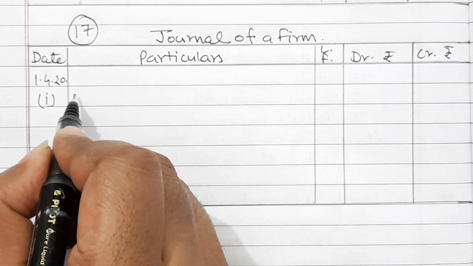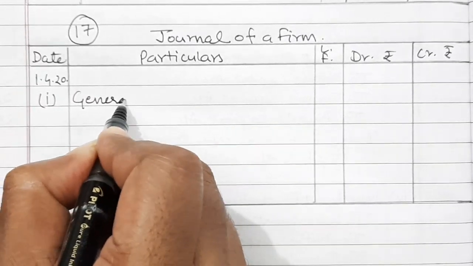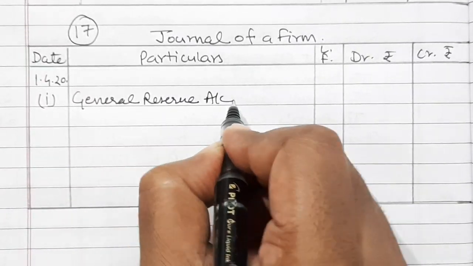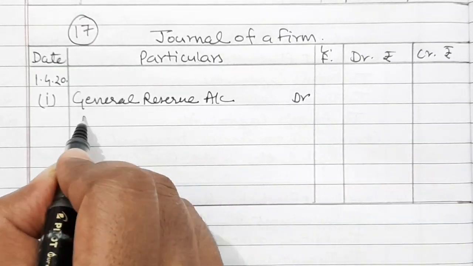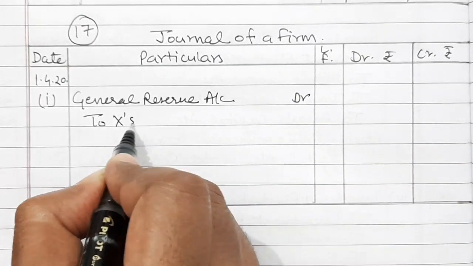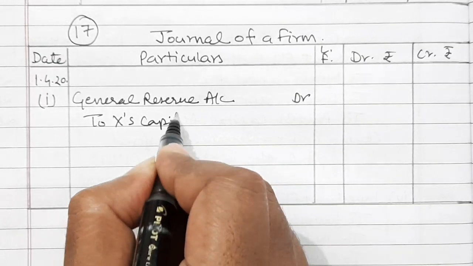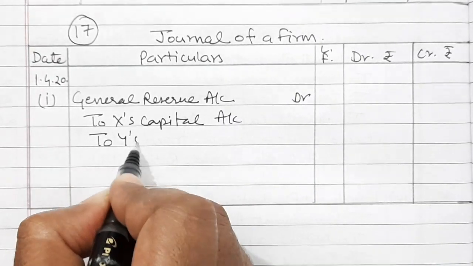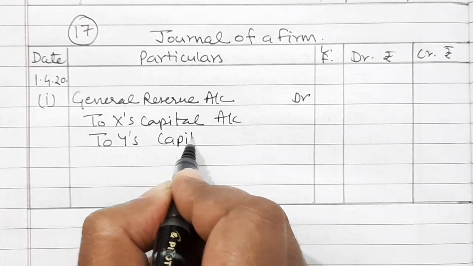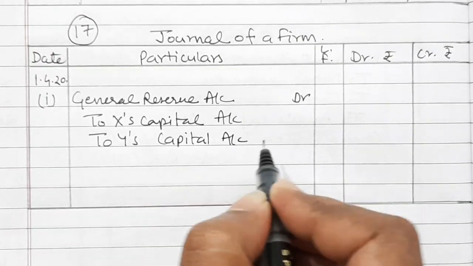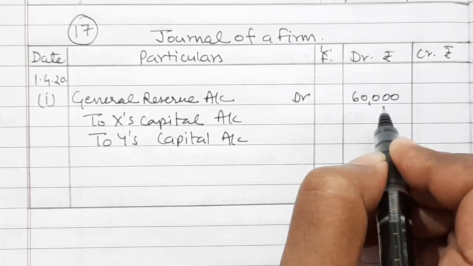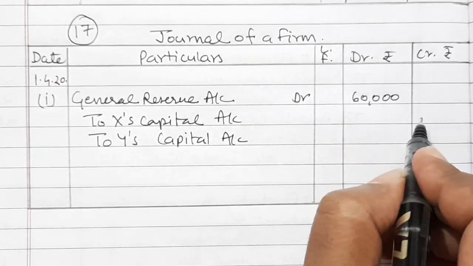So general reserve account debited. To X capital account and to Y's capital account. And the reserve is for rupees 60,000 and their old ratio is 2:1.